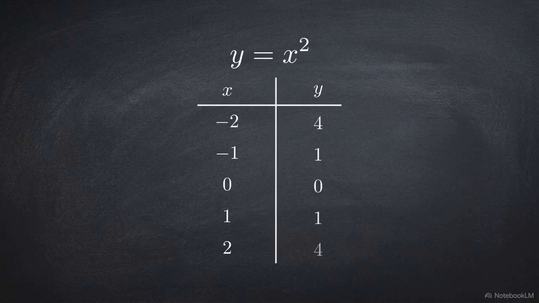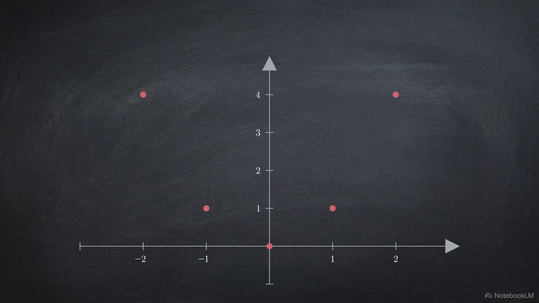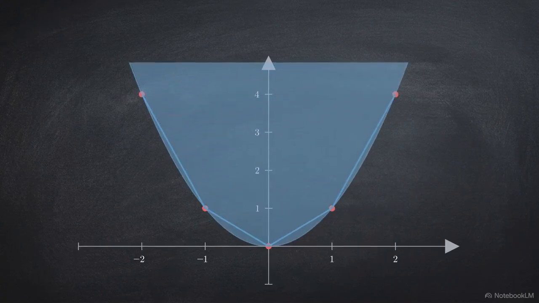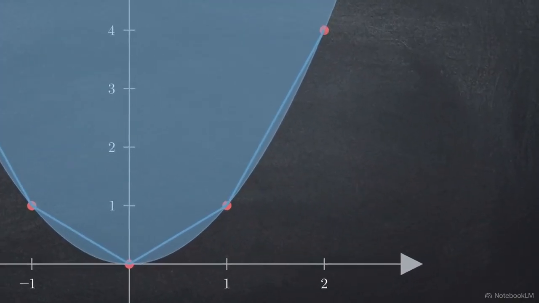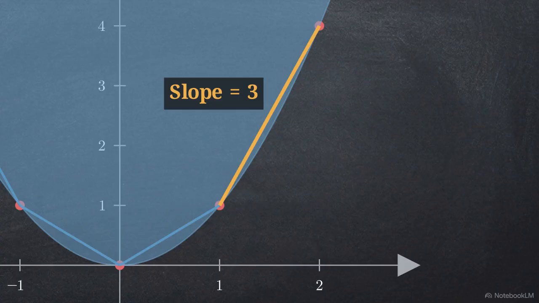As the inputs advance in standard single steps from negative 2 to positive 2, the squared outputs jump, first by -3, then -1, +1, and +3. These jumps are called secant lines. They act as rigid bridges measuring the average rate of change between exact coordinates. If we isolate the segment between x equals 1 and 2, the slope of this secant line is exactly 3.